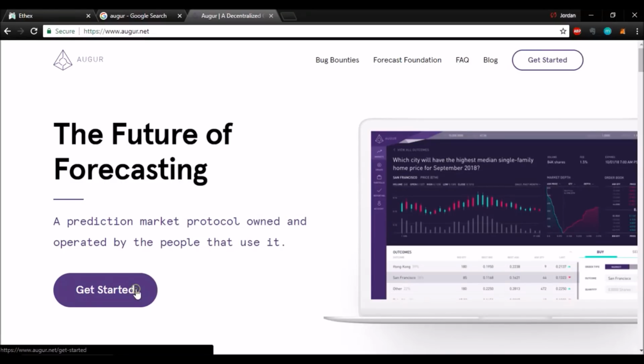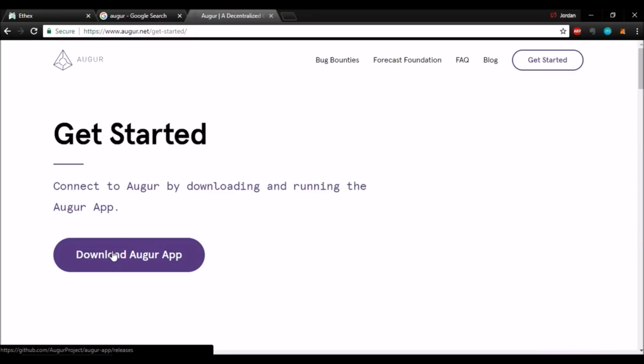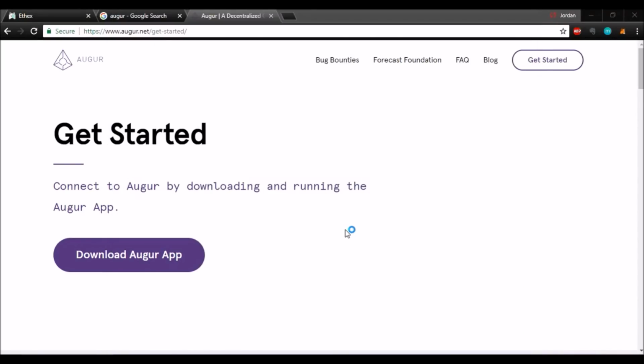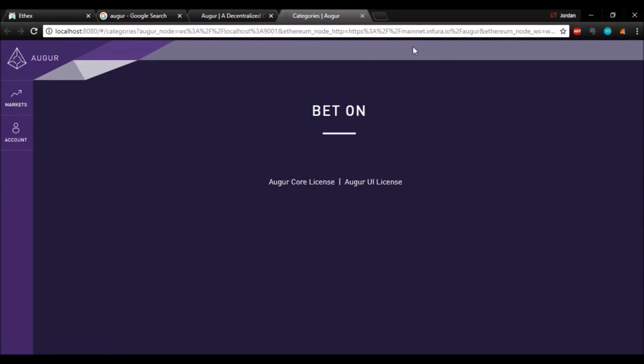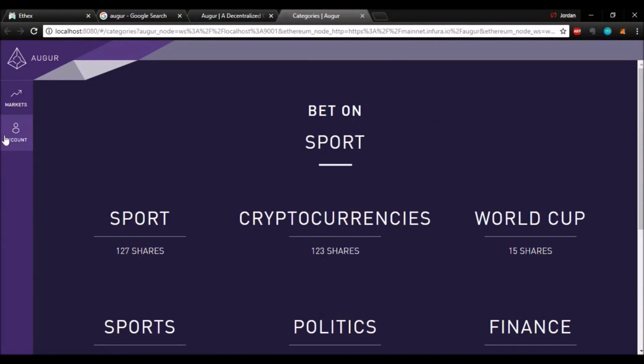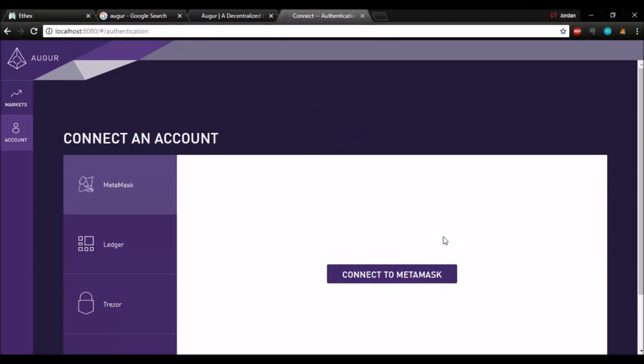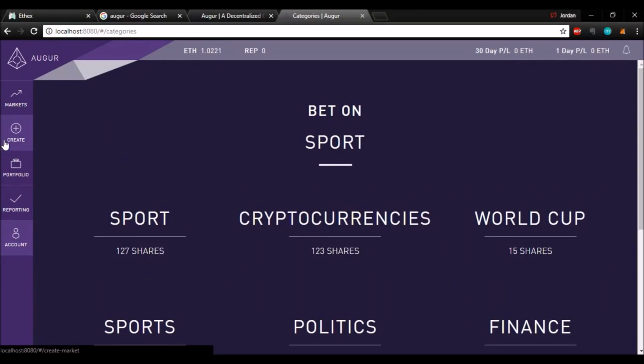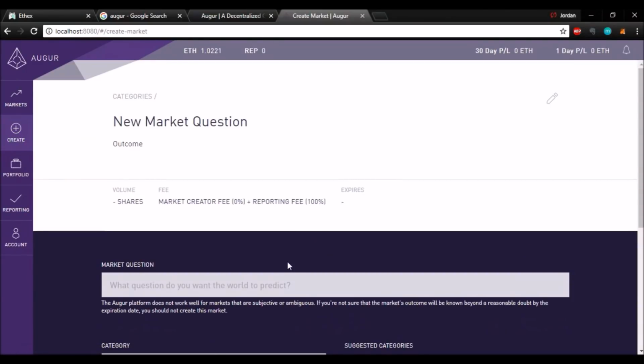So if you haven't already downloaded the app, you can go ahead and download it on their website. And once you have it downloaded, you can open it and it'll take you right here. Once it's launched, it's going to look like this, and just go ahead and link your account. I'm going to do MetaMask, but you could link Ledger, Trezor, or Edge if necessary. And I guess first of all, we should go ahead and create a bet.